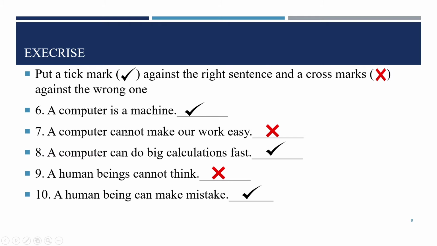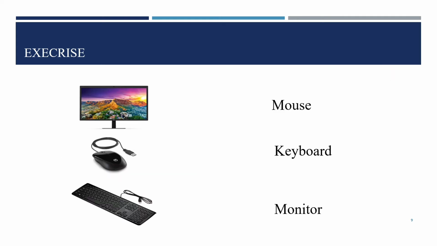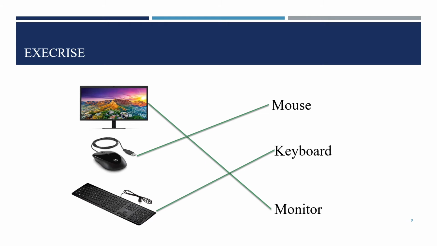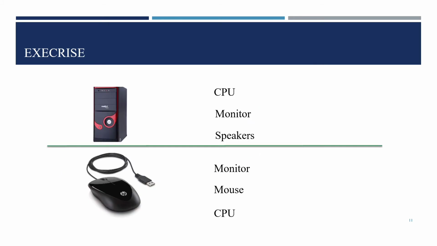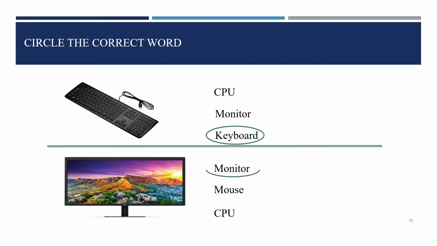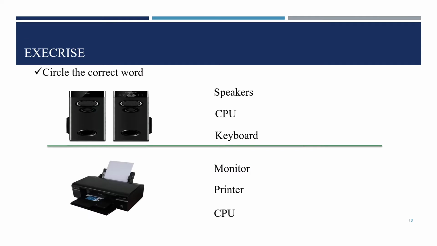So this is what we learned in the previous lecture: exercise, human beings, computer, how it works, and the definition of computer. Also this exercise, match the following, we did in the previous lecture. We match the pictures with their spellings. We can circle the name of the pictures: keyboard, monitor, speakers, printers. This whole exercise we did in the previous lecture.